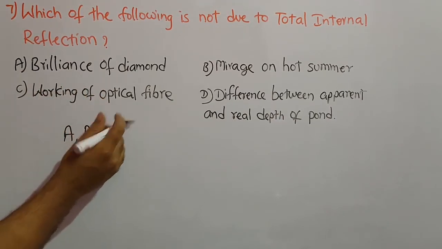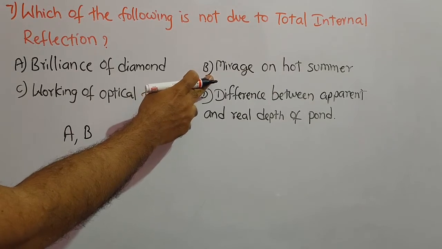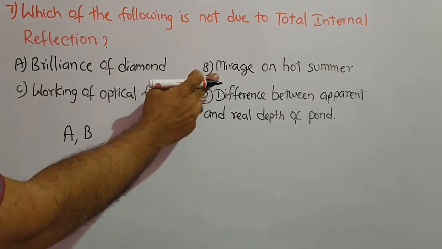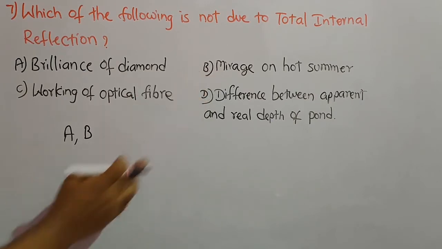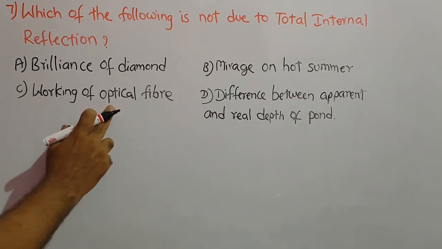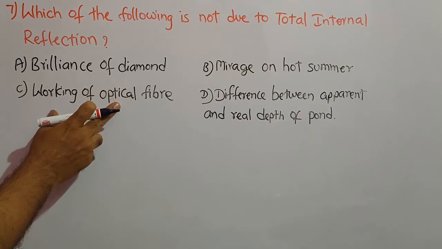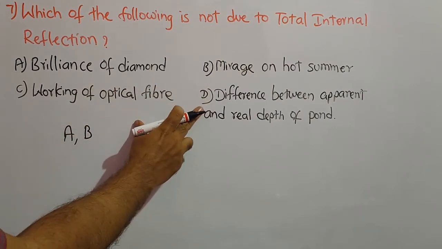Option B, mirages and also looming, are one of the effects of total internal reflection, and the working of optical fiber also depends upon total internal reflection.